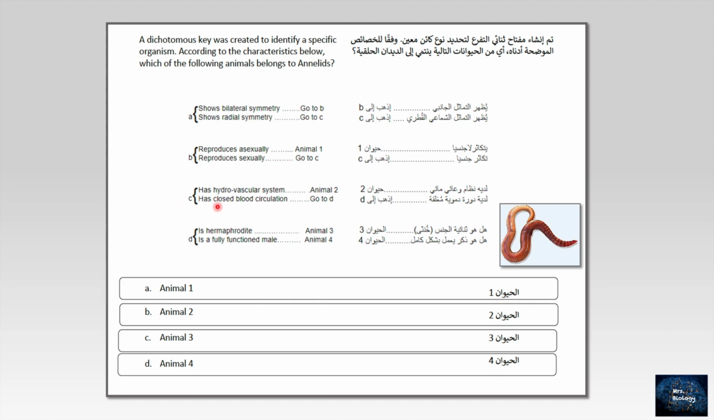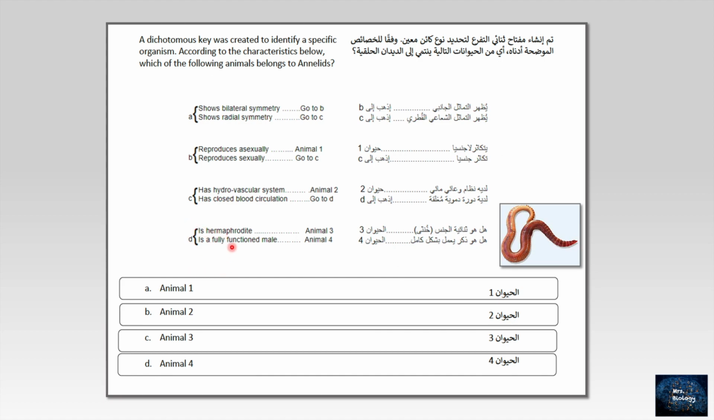We will go to option C. Does this annelid have a hydrovascular system? Sure not. They have a closed blood circulation. So I have to go to option D. Again, I told you, you have to look at the observable trait. If they have the characteristic, you will proceed to that option.